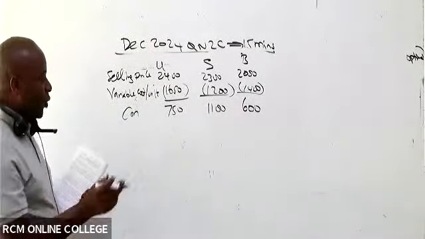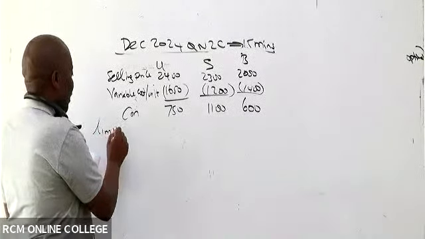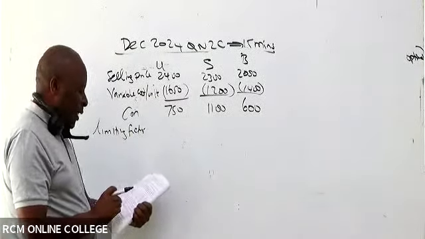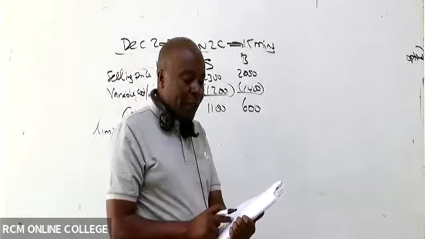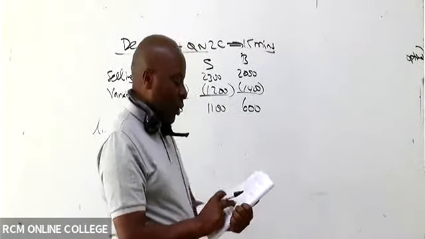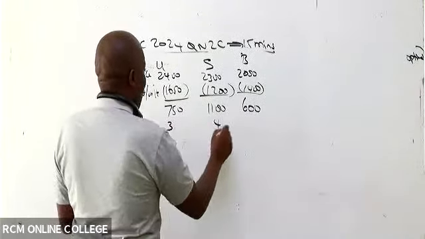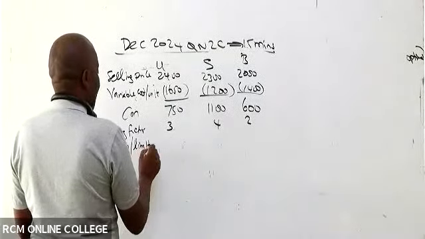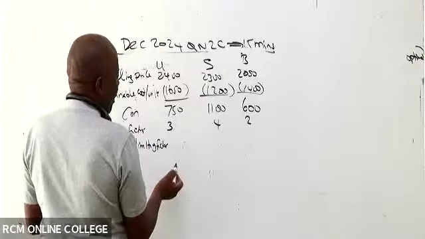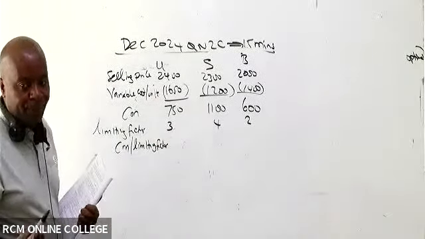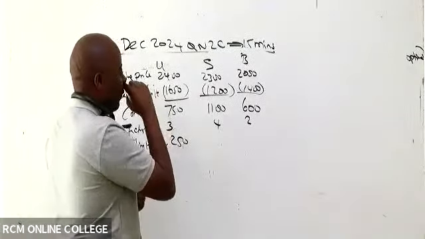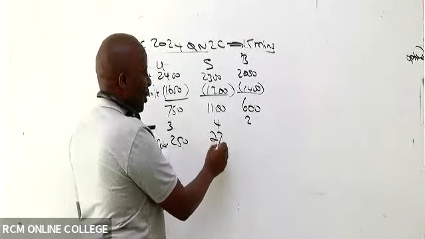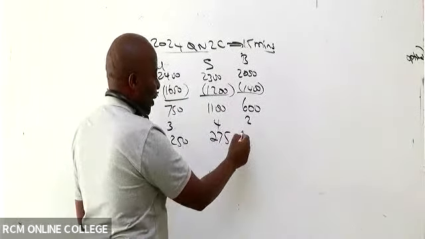The limiting factor, the scarce resource, isn't it? Let me call it limiting factor for each product. The limiting factor has been given in note number 3, labor hours. And labor hours for each is 3, 4, 2, like that. So then give us the contribution margin per limiting factor, per scarce resource. So 750 divided by 3 gave you guys what figure? 250. 1,100 divided by 4 gave you guys what figure? 275.